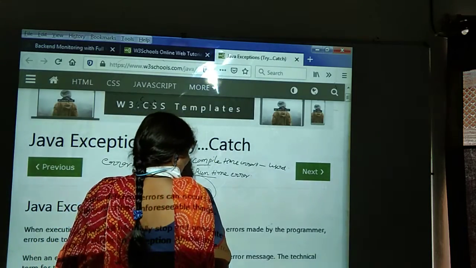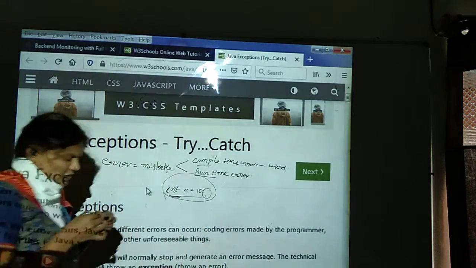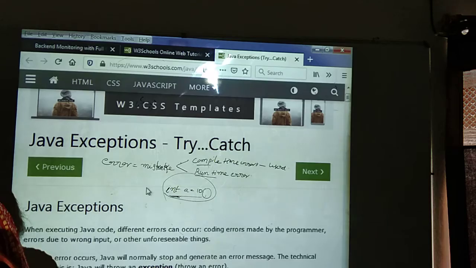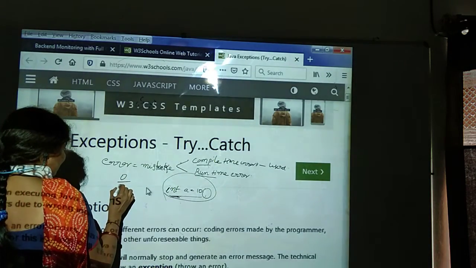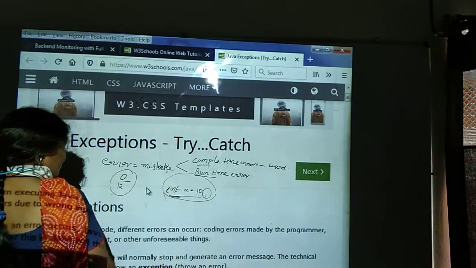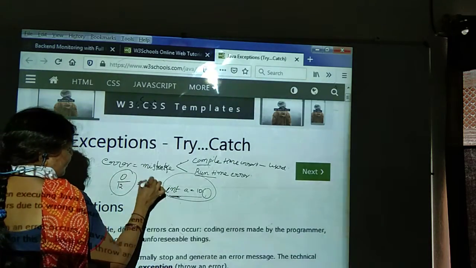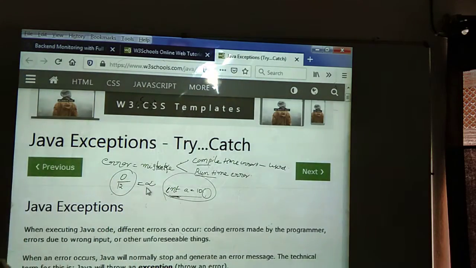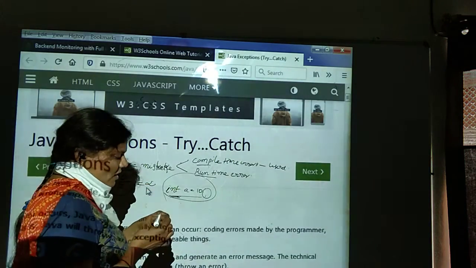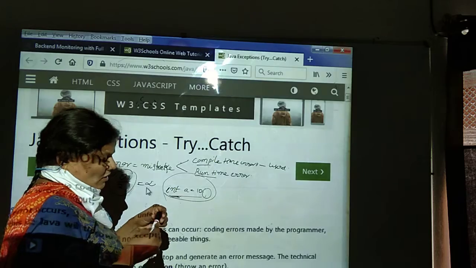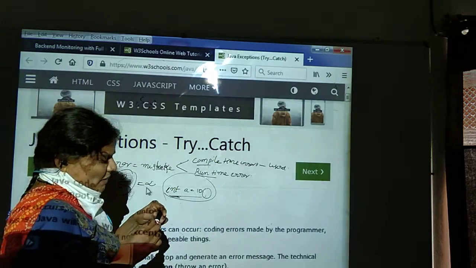Then runtime errors. Runtime errors are nothing but, whenever we perform a number divided by 0, or 0 divided by a number, here we are going to get some infinity value. The system can define the infinity values. At that time we get which type of errors? Runtime errors. Are runtime errors in C language handled?